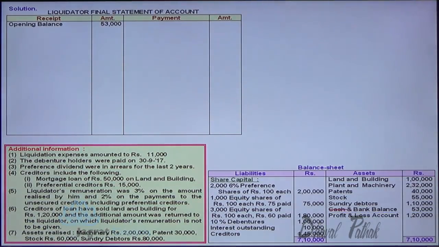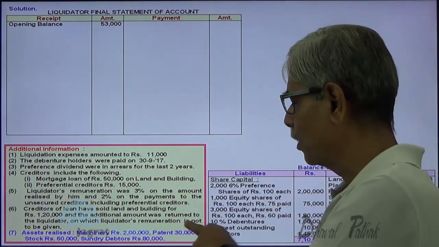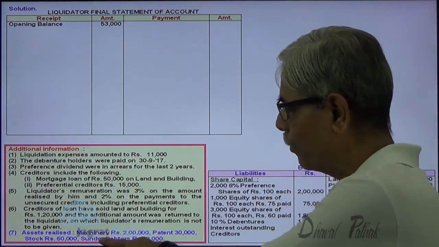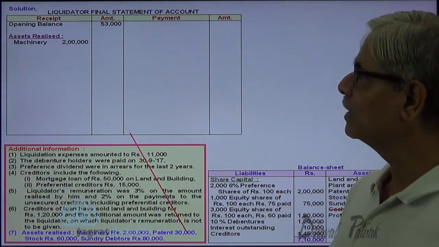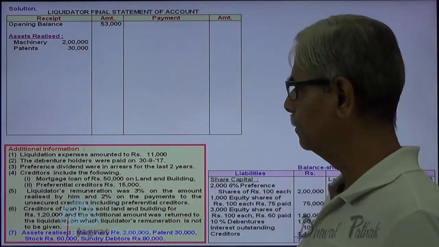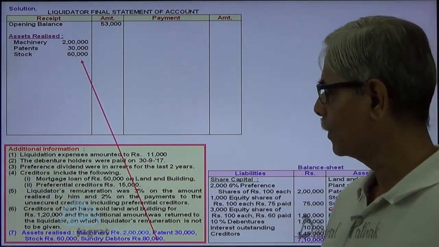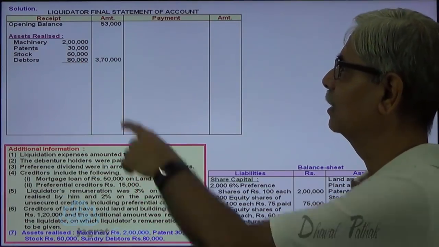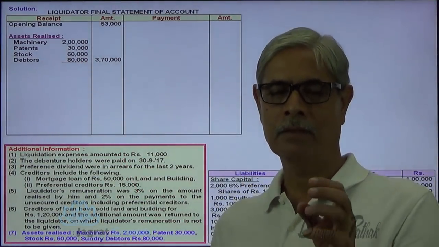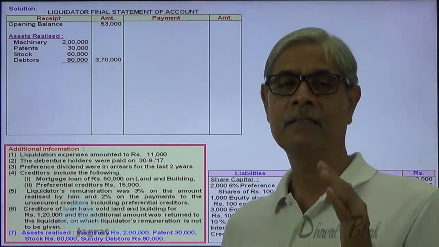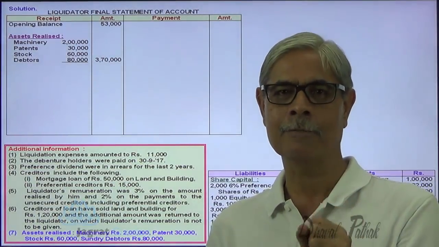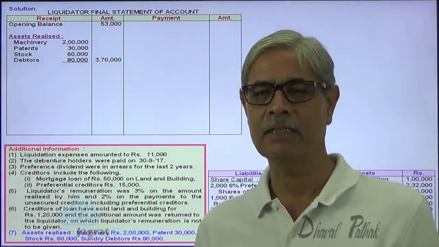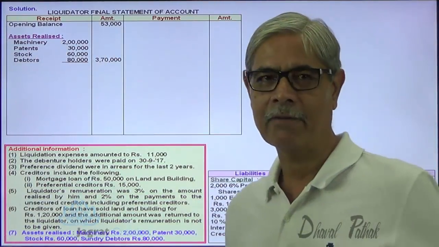Now I would like to record the realized value of assets. The assets realized: machinery 2 lakhs, patent 30,000, stock 60,000, sundry debtors 80,000. So this realized value of assets I will write on the receipt side: machinery, patents, stock and debtors. This is the value realized from the assets. These assets are not subject to any fully secured charge or specific charge. So its realized value 3,70,000 is recorded. So these are the receipts that I have recorded so far.